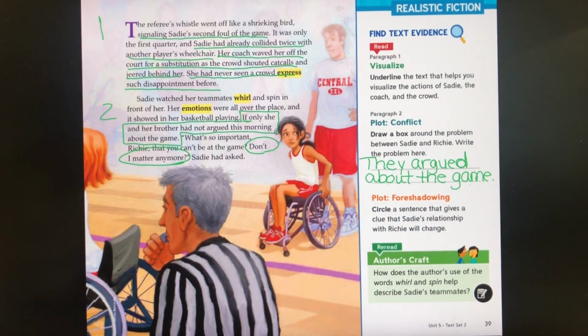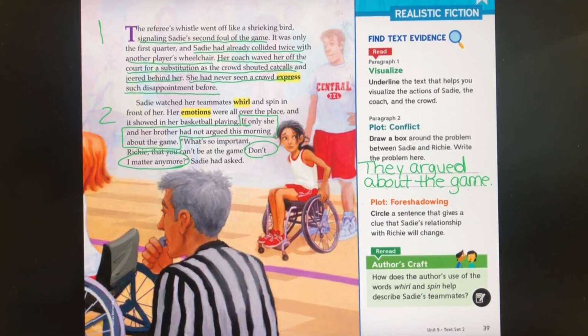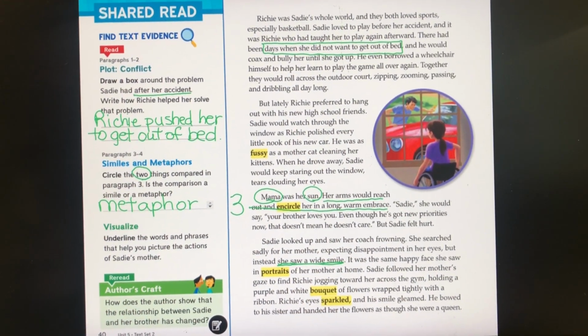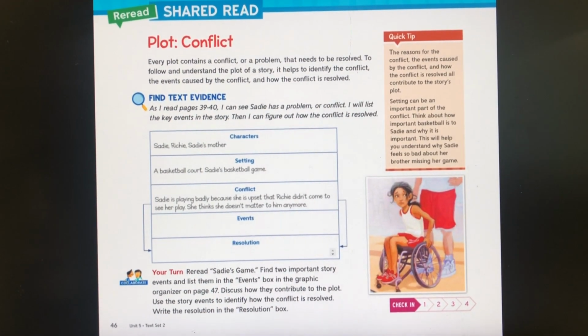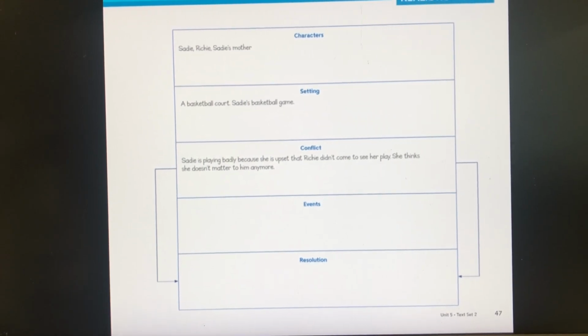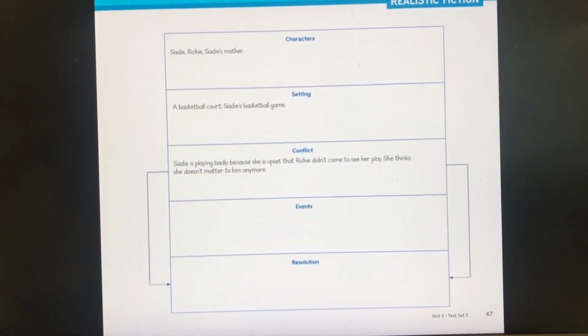And after we read it, we completed the Find Text Evidence questions, and the students completed a plot conflict graphic organizer. So this is the shared read, and as you can see from the green annotations and the green text, this is what we annotated and answered in the Find Text Evidence questions for this particular shared read. And then students went ahead and worked on completing this plot conflict graphic organizer by filling in 2 events that were related to the conflict and how the conflict was resolved.